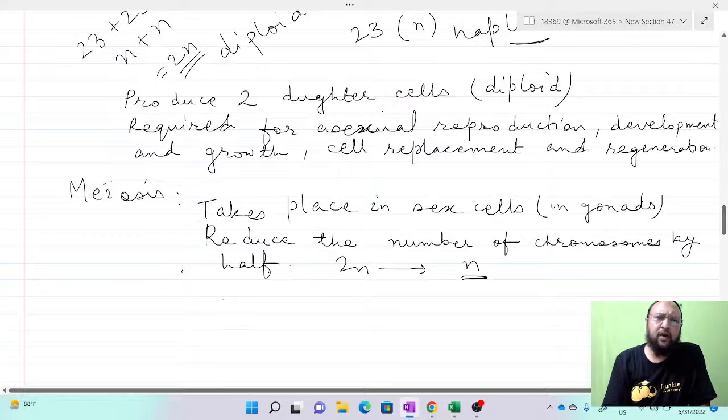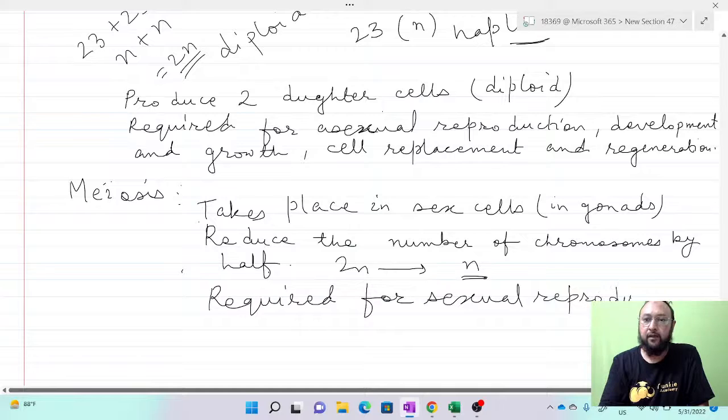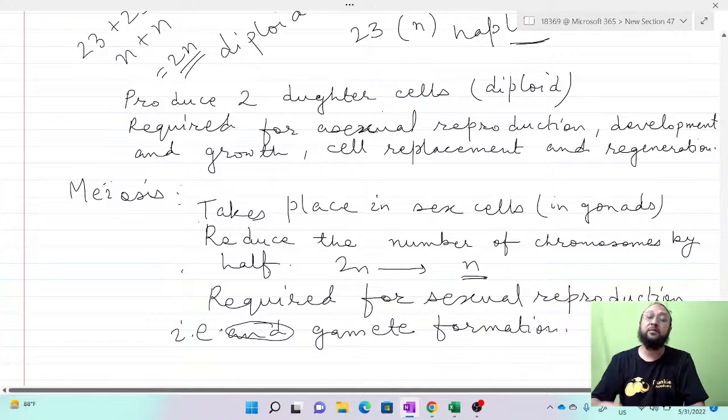This is required for sexual reproduction and gamete formation. Sexual reproduction requires gamete formation.